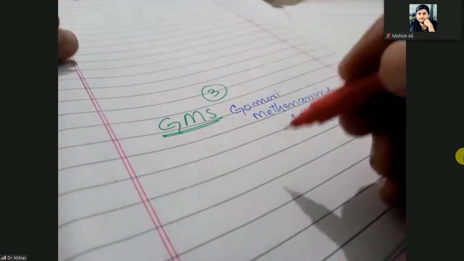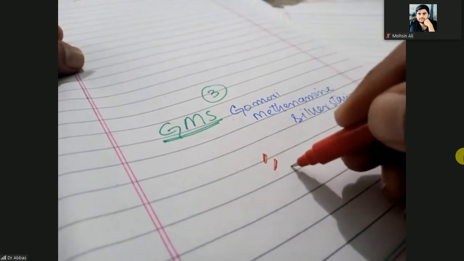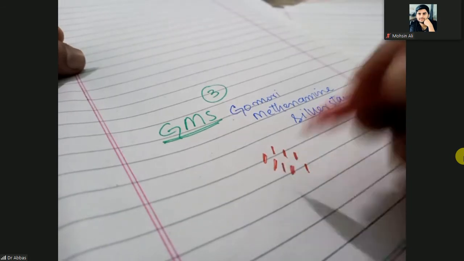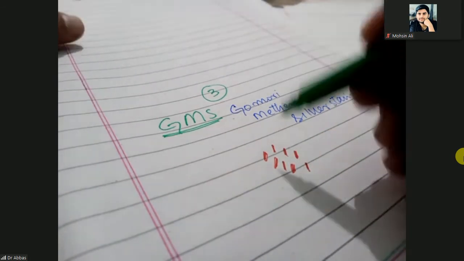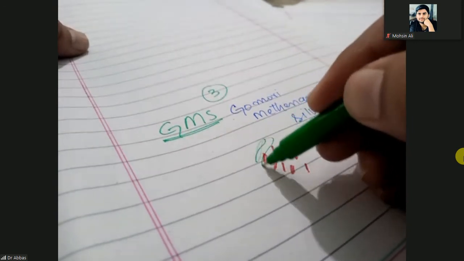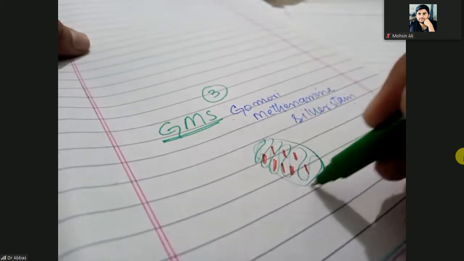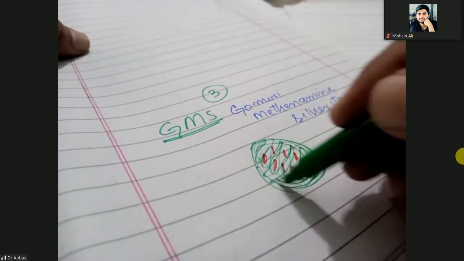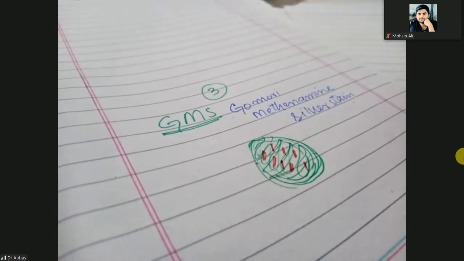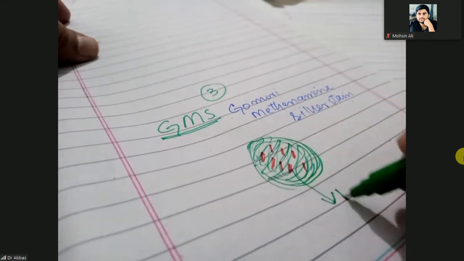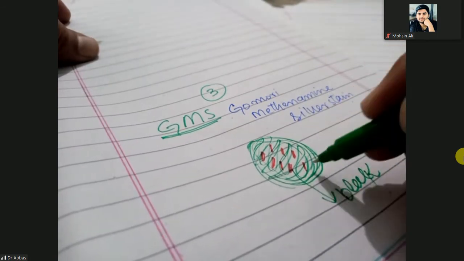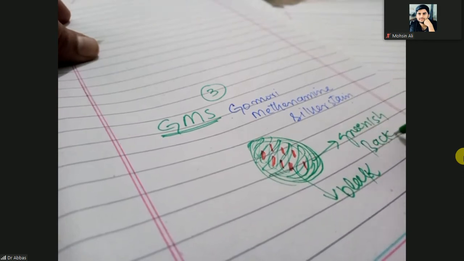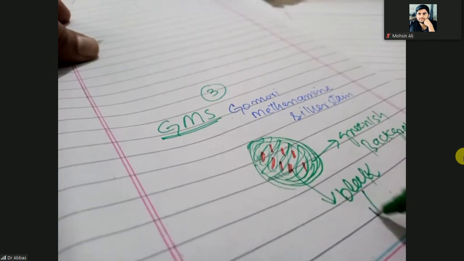black. What does that mean? Here are the fungi, they will be black. The fungus profile will be black with the greenish background. These are different kinds of chemicals used to detect the fungi. So in the GMS stain, the color of the fungi will be black but with a greenish background. So black color is the fungi.